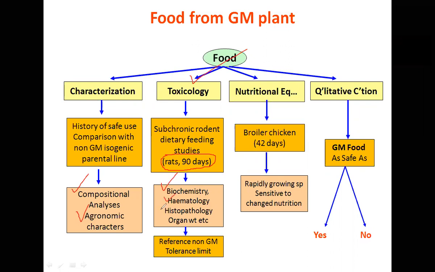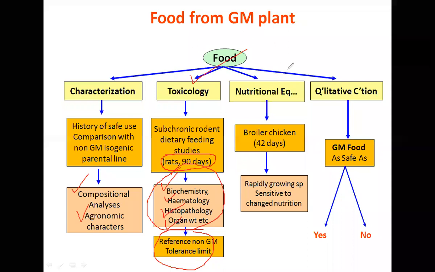You sacrifice the rats and see whether there are any substantial changes when they are fed with the GM crop, GM food, organ weight, etc. All these are extensively done, all this data is recorded, and then it is submitted. And as I said, the control is the non-GM same crop plant or same food grain.